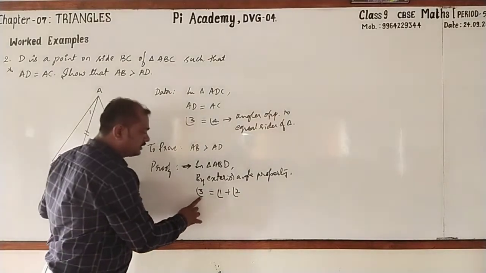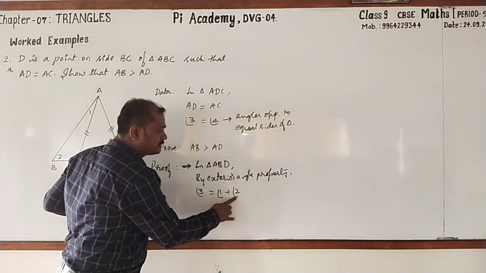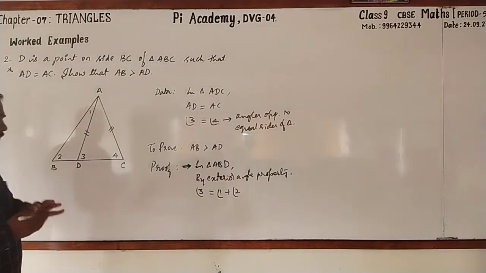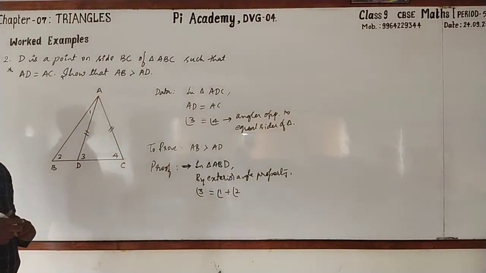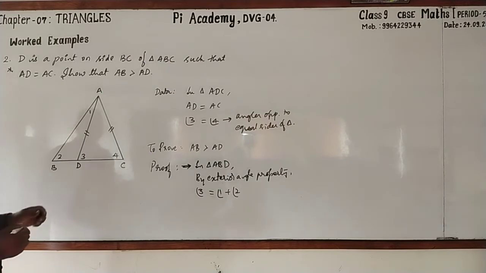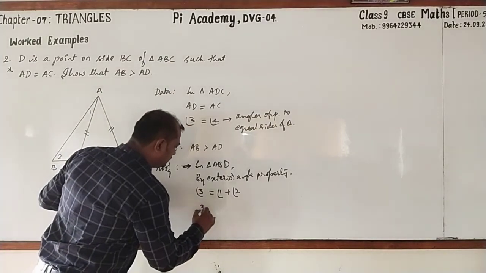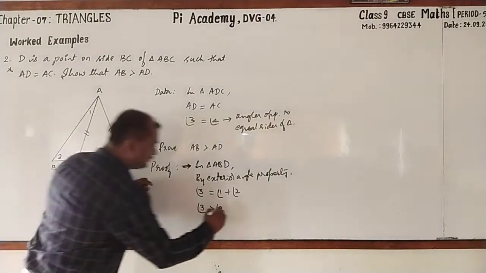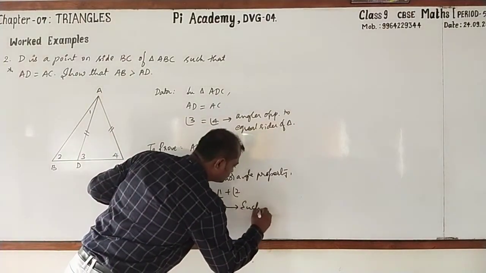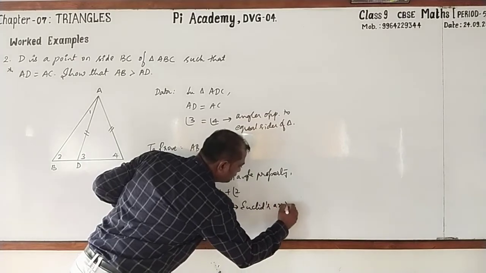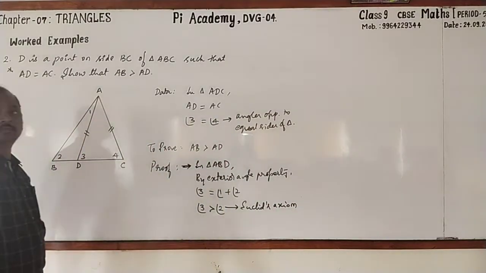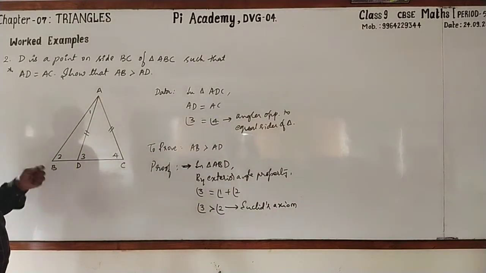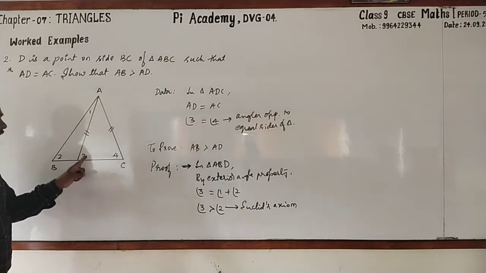Hence we can say that 3 is greater than 1 as well as greater than 2. It is according to Euclid's axiom. Here I'll write 3 is greater than 2 by Euclid's axiom.